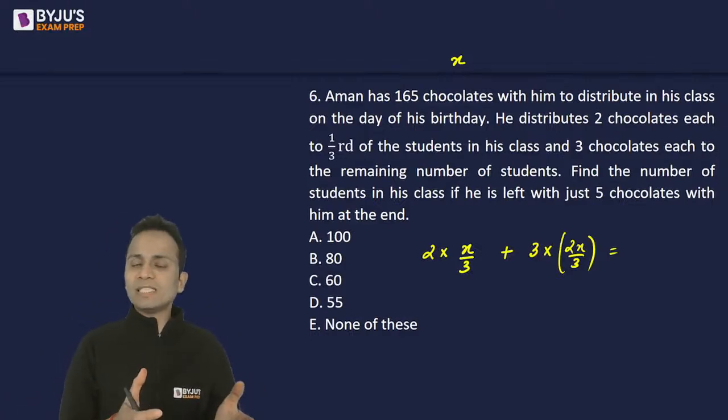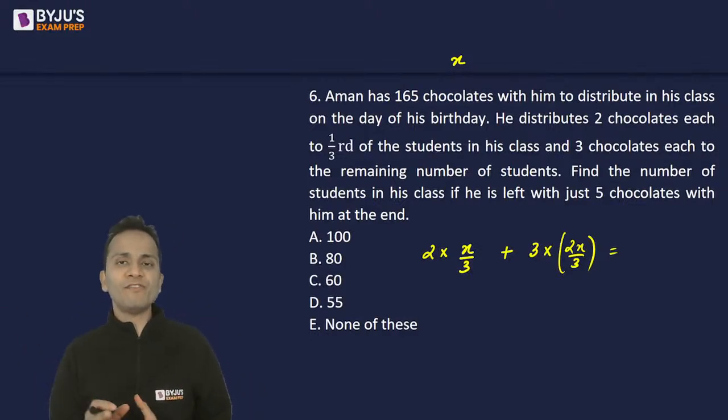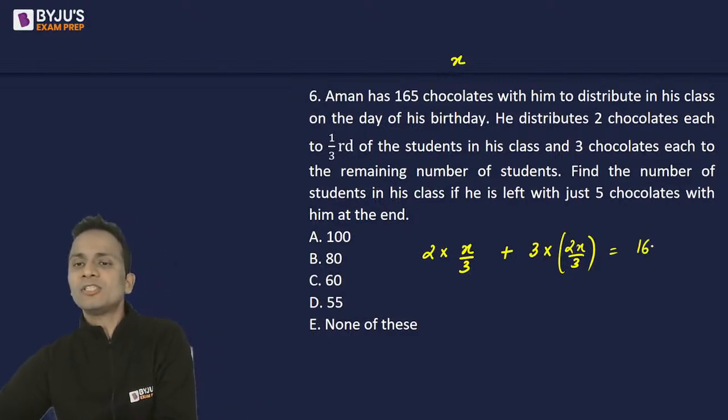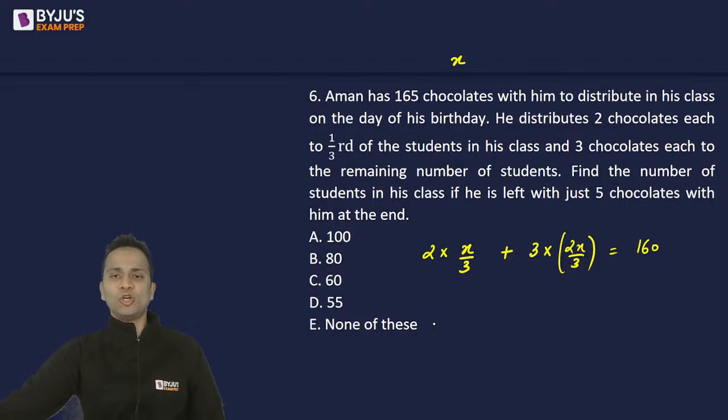Now, he started with 165 chocolates. He's left with 5 chocolates at the end. 165 minus 5. That means he has distributed a total of 160 chocolates. That's it. You just have to solve this.